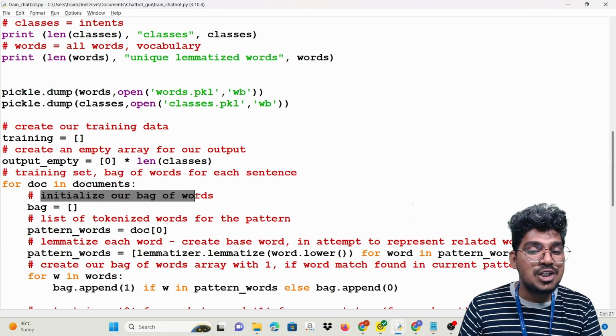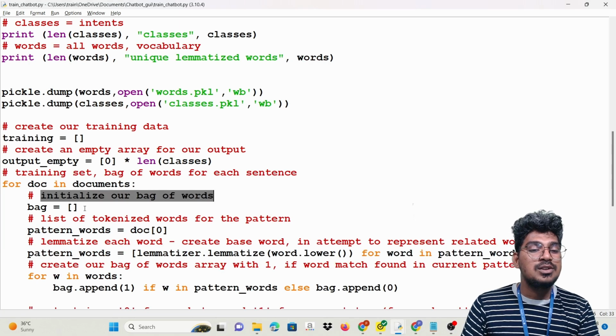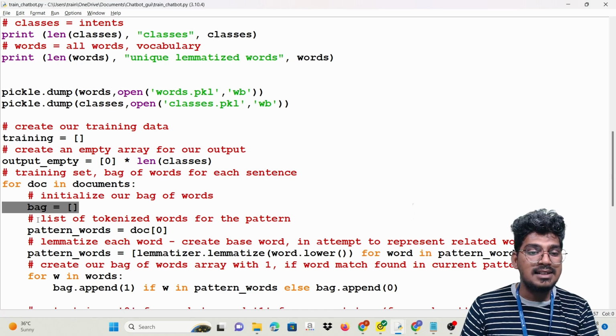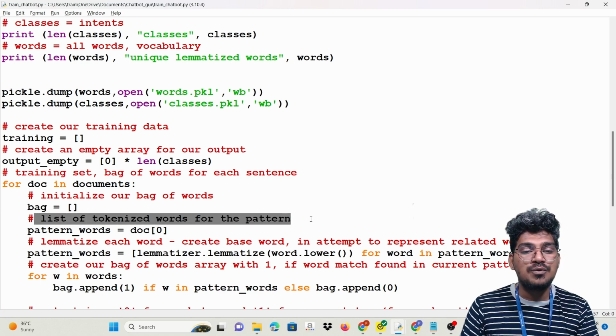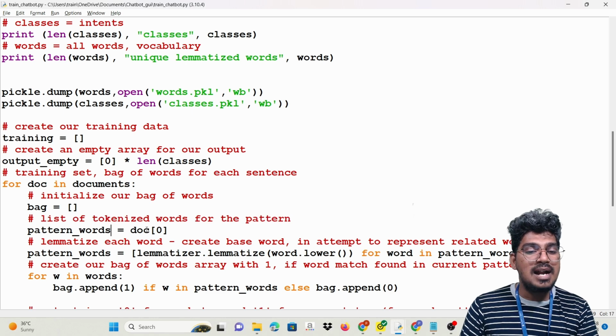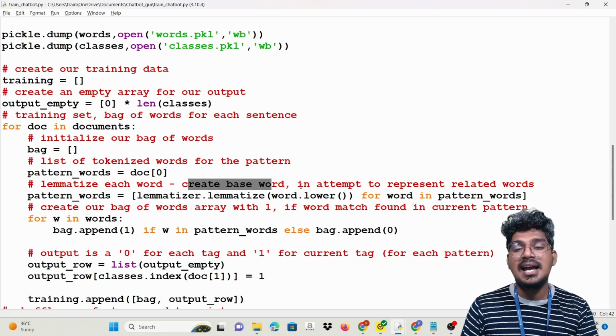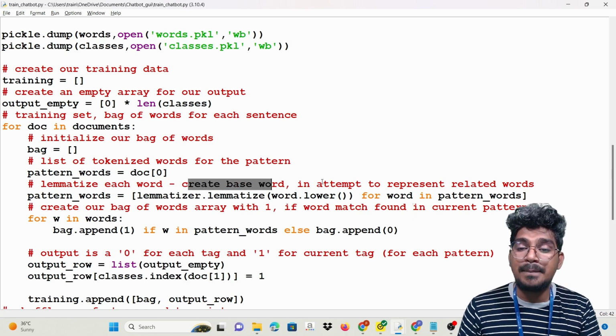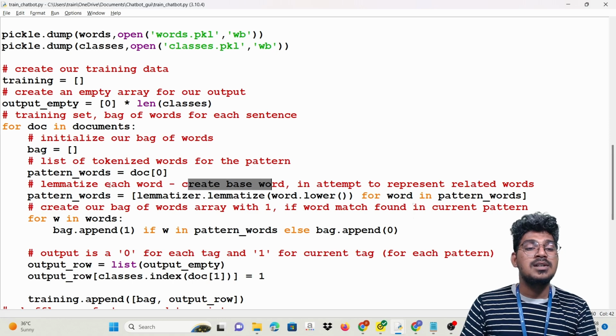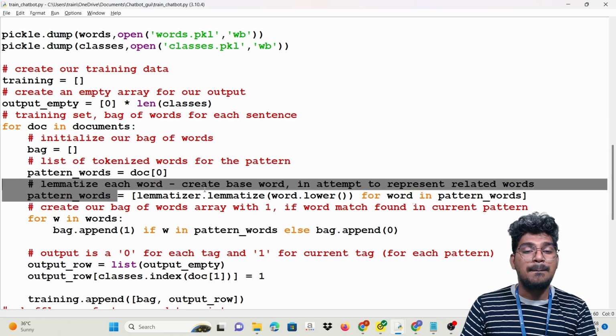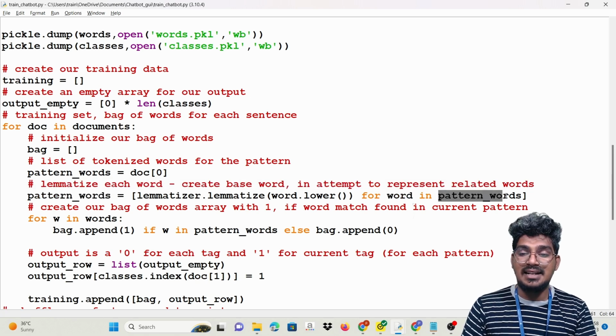Now initialize our bag of words. That is also an empty list. Then the list of tokenized words for the pattern, the pattern words, which is doc[0]. Then lemmatizing each word and creating the base word, in an attempt to represent the related words. So pattern words, applying the lemmatization for each word in the pattern words.